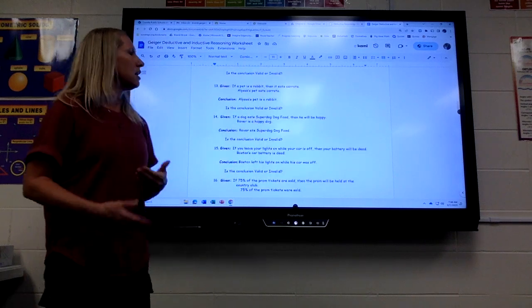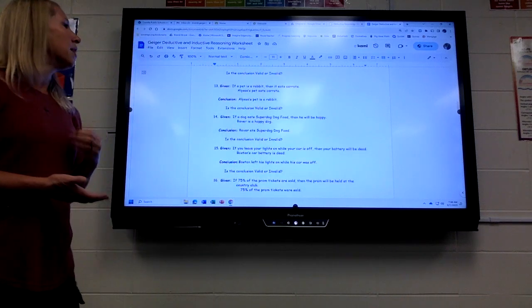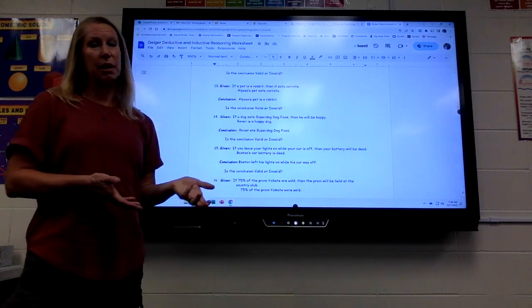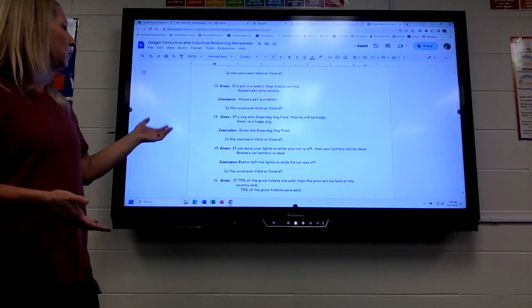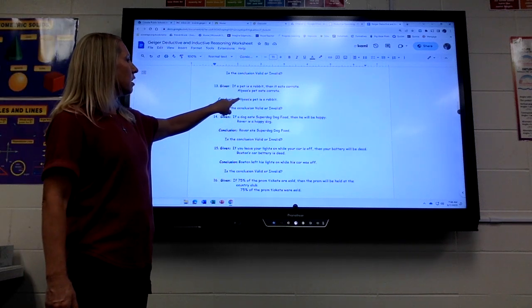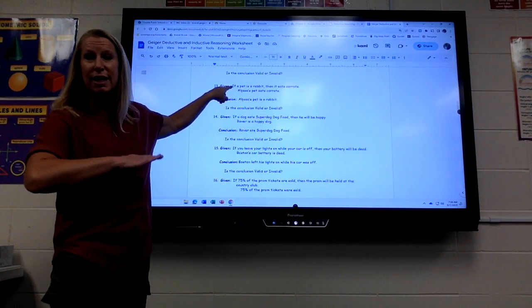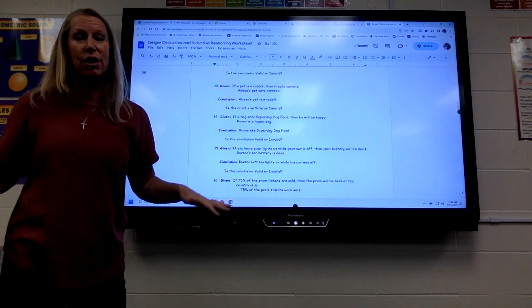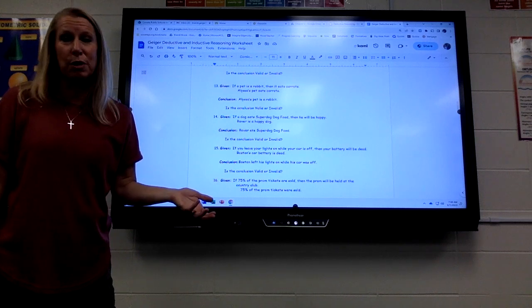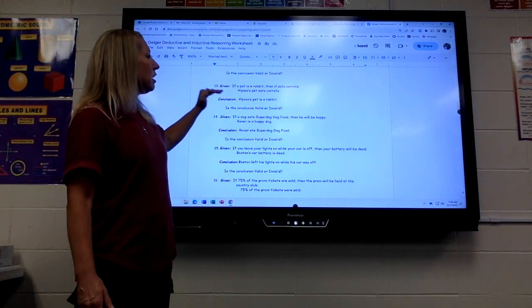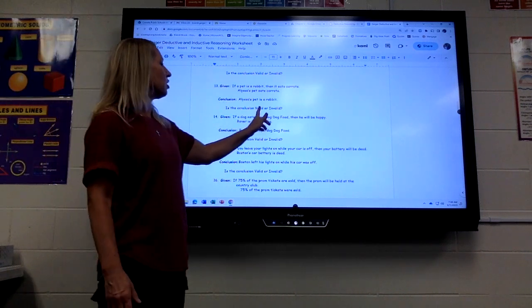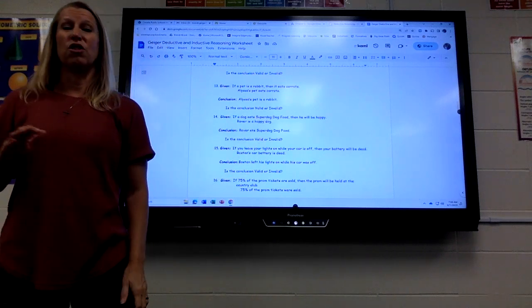So like 13 says, if a pet is a rabbit, then it eats carrots. Alyssa's pet eats carrots, so I'm going to conclude it's a rabbit. Well, if the conclusion goes with the if part, it's invalid. Never conclude the if part. It could be a horse or something else. So this would be invalid. And you can just highlight or underline the answer.